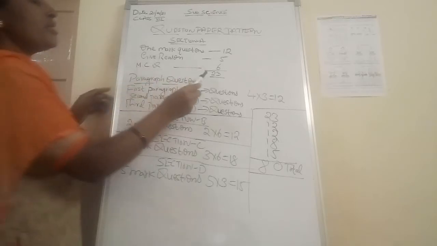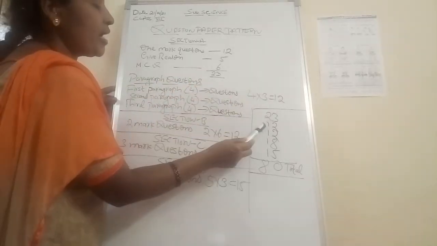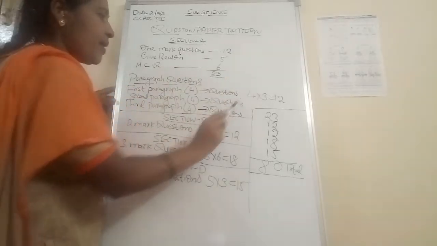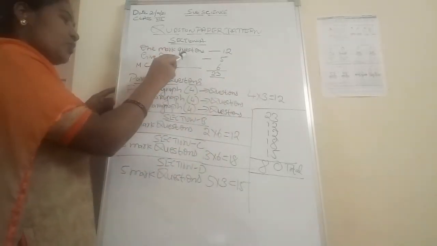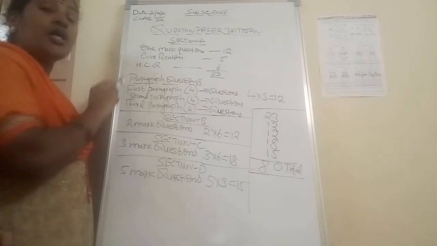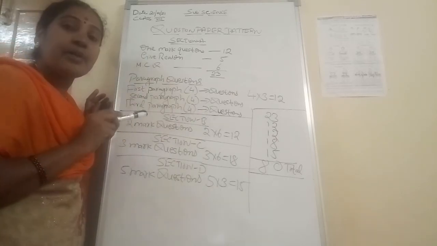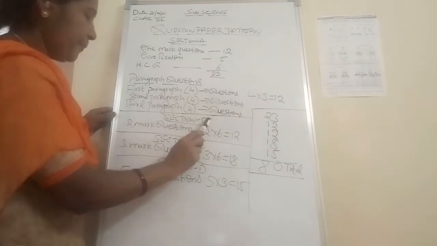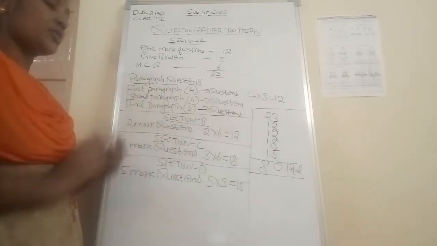So now you add this, 23 plus 12. Here I have written. So all together, this is the Section A part: 1 mark questions, give reason, MCQ, then paragraph questions. So together it will come under which group? Section A. Next, Section B. Section B, 2 marks questions, children.